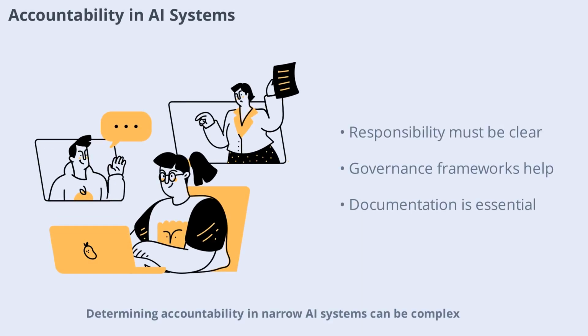Determining accountability in narrow AI systems can be complex. When an AI makes a mistake or causes harm, who's responsible? Is it the developer, the user, or the organization deploying the system? Clear lines of accountability are essential for ethical AI deployment. Establishing robust governance frameworks and clear documentation can help assign responsibility and ensure that ethical standards are upheld throughout the AI lifecycle.